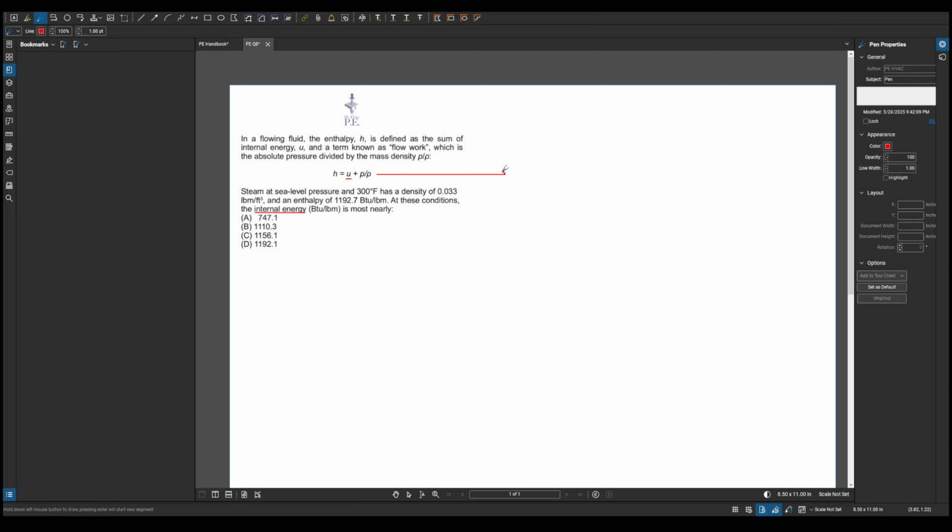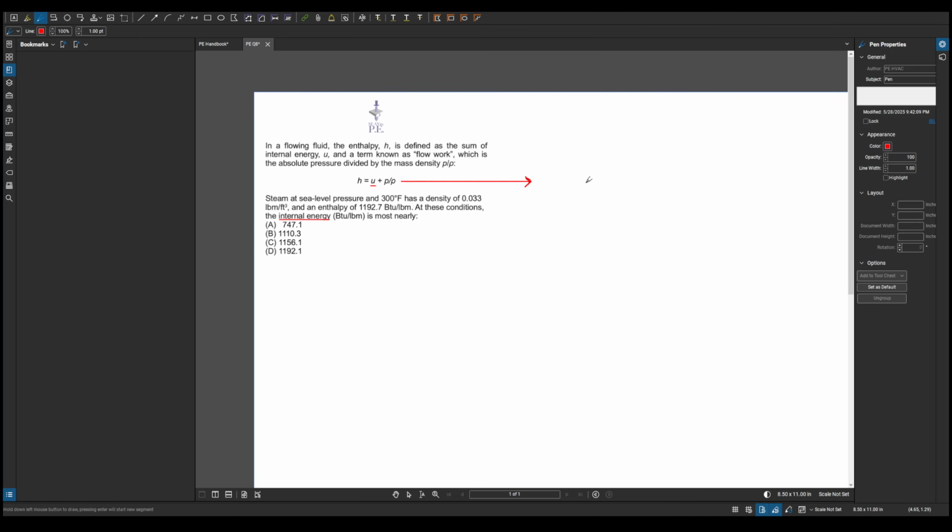So really the tricky thing with this one is getting the units to all match. So we have enthalpy, that is 1192.7 BTU per pound mass.